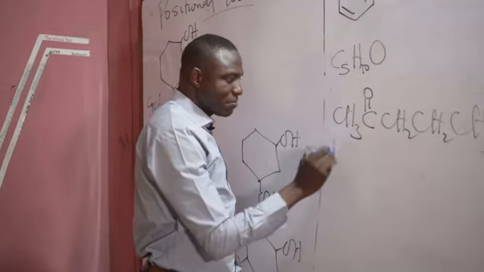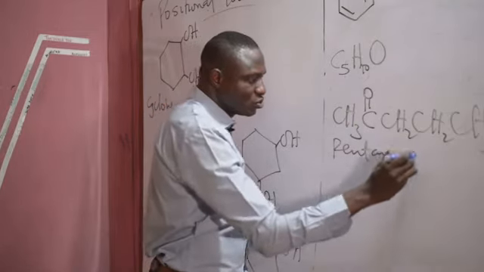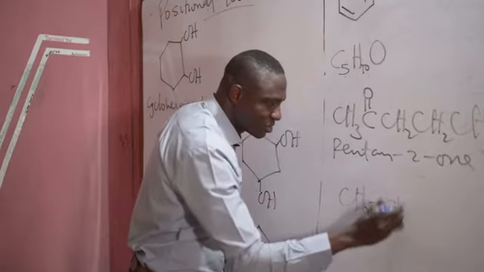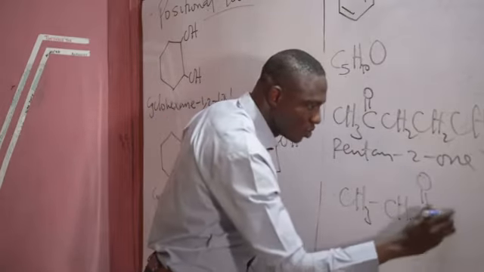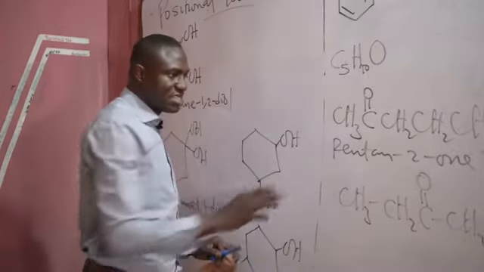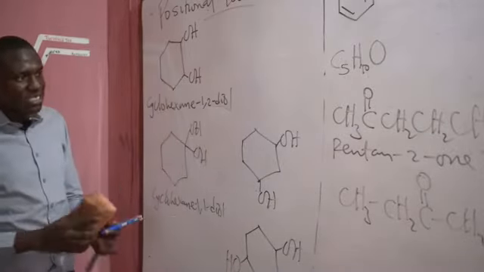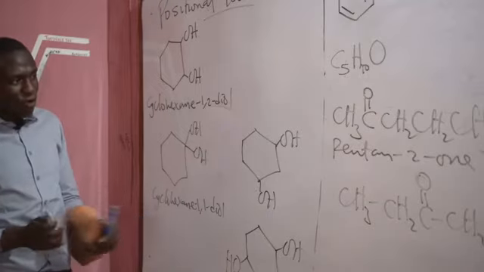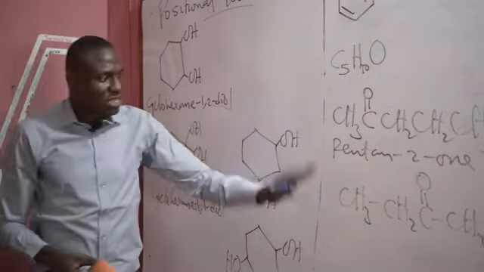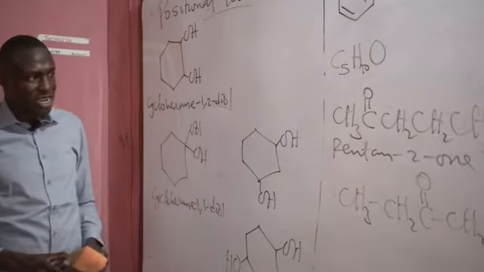This is pentan-2-one. We can have it as pentan-3-one: CH3, CH2, CO, CH2, CH3. So this and this have the same functional group and the same carbon chain length, but what differentiates them is just the position of the functional group. And that's what classifies them as positional isomers.